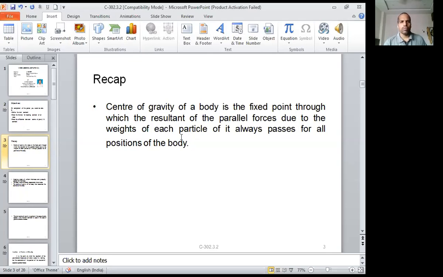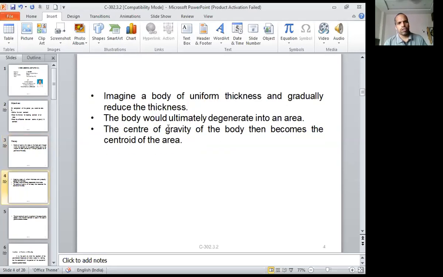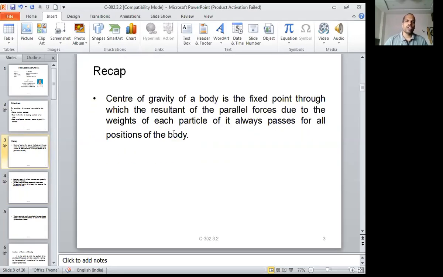We also discussed the different regular solid shapes and where the center of gravity lies. For center of gravity we use the abbreviation CG. We discussed where the CG lies for the cylinder, cone, pyramid and sphere, all these general regular solid bodies. Basically, center of gravity is associated with mass or weight. When the mass is there, obviously weight will be there, right?